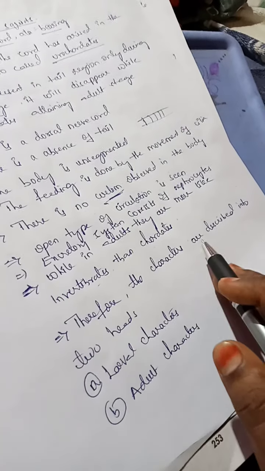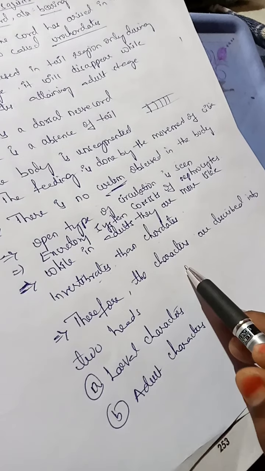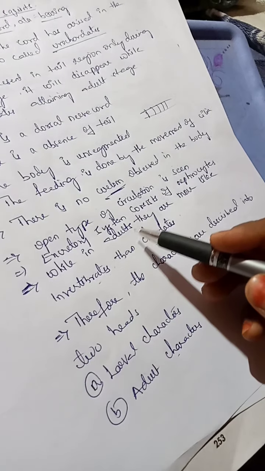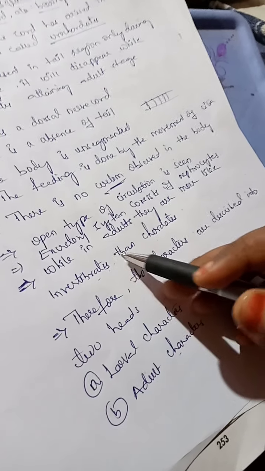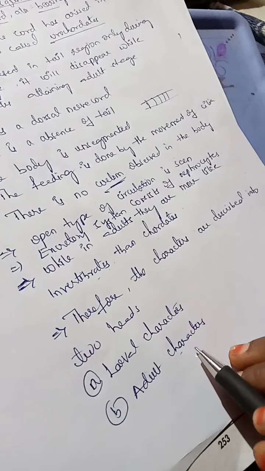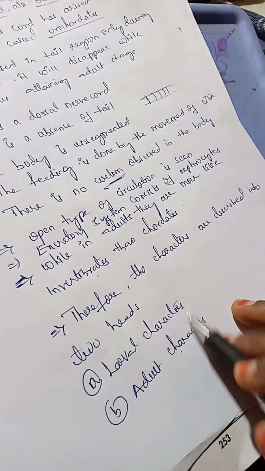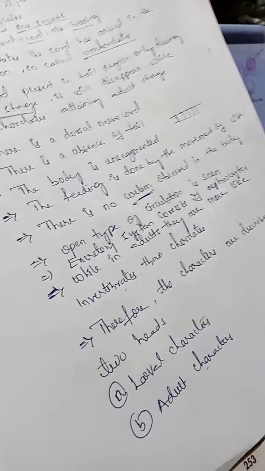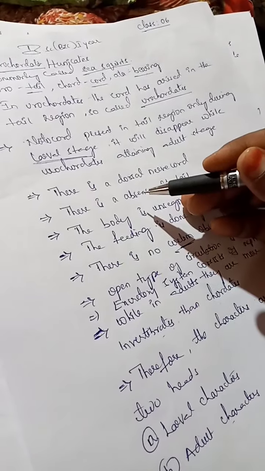Therefore the characters are described under two heads: larval characters and adult characters. When they reach the adult stage they look like invertebrate forms, and in the larval stage some characters are very different compared to the adults. That's why we discuss them under two heads. When we discuss these two, then only you can understand the differentiation, completely about the urochordata. So girls, these are some general characters of the urochordates.